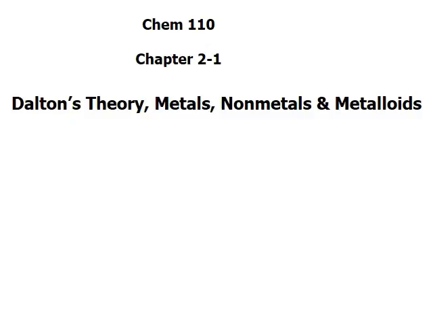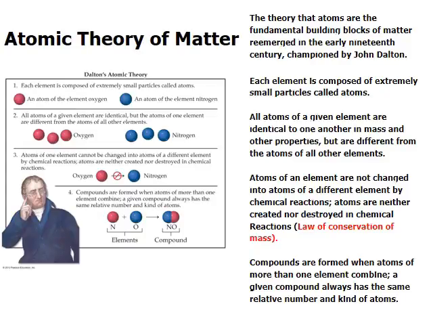In this section of chapter 2, we will talk about Dalton's theory, metals, nonmetals, and metalloids. Now, Dalton was the first scientist to point out that every element is made up of tiny atoms, and all atoms of a given compound are identical.